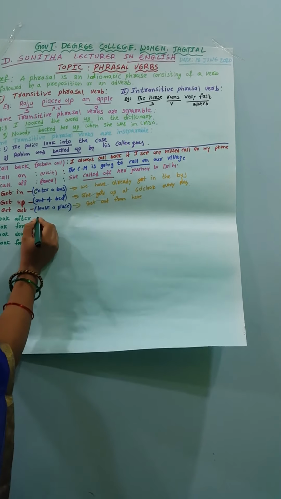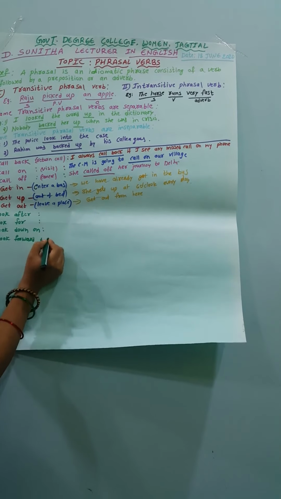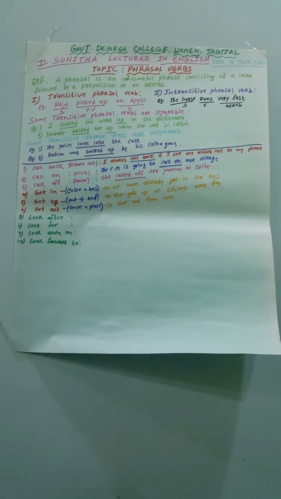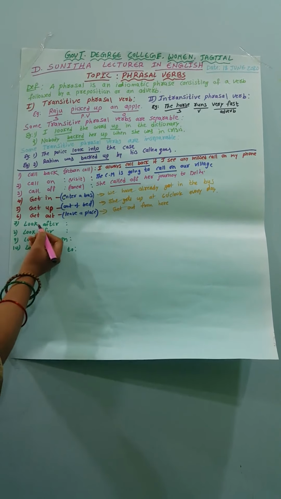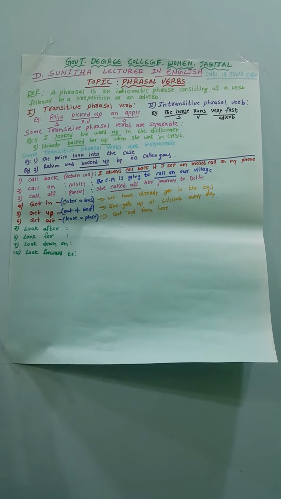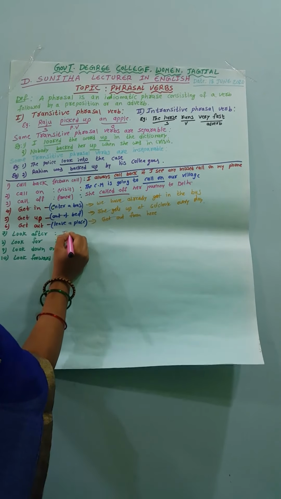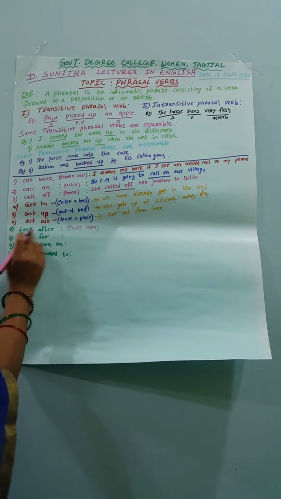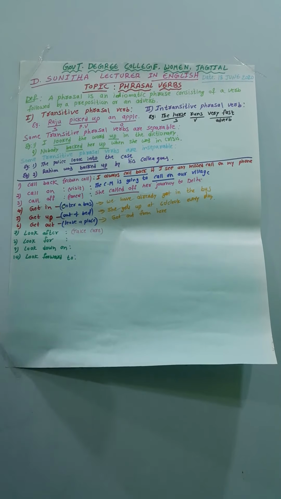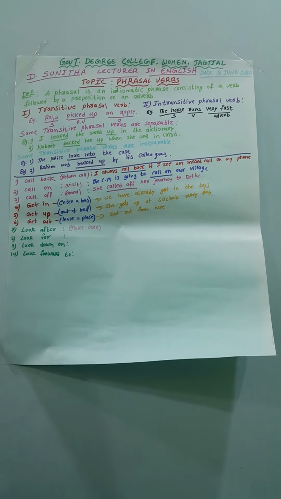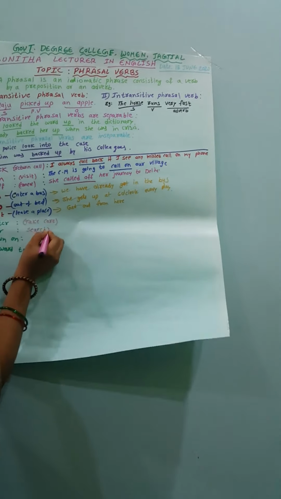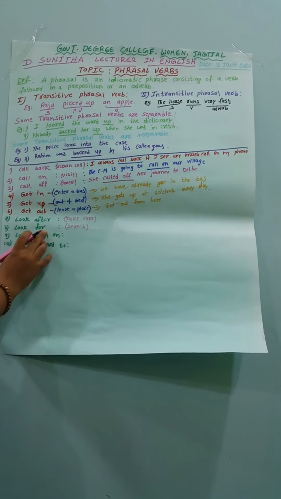If we see the examples in each and every phrasal verb, what is the meaning of look after? The meaning of the phrasal verb look after is take care. And the next phrasal verb, look for. What is the meaning of look for? Search. The meaning of the phrasal verb look for is search.